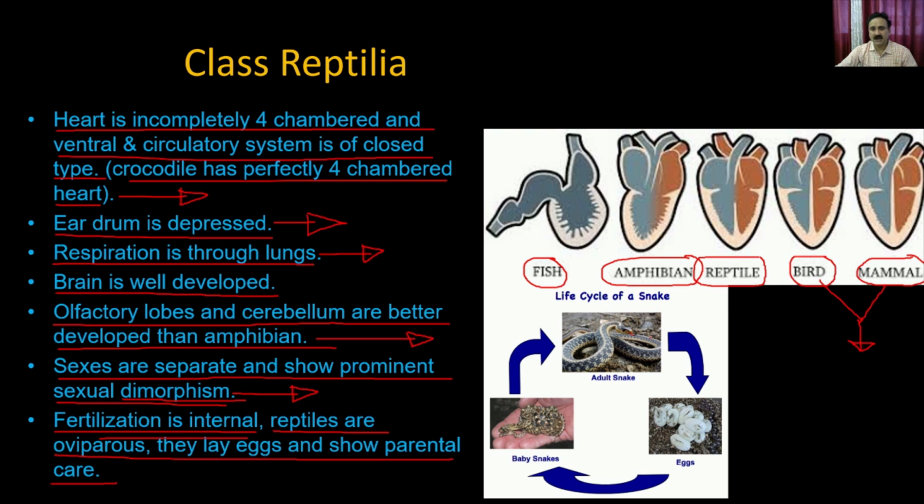Once the fertilization is done, the female snake is going to lay the eggs, and these eggs will be protected, and the female is going to keep them warm for some time, and that's how they go through the process of development. From the snake eggs, the tiny baby snakes come out, and then these tiny baby snakes acquire nutrition, and that's how they convert into adult snakes.